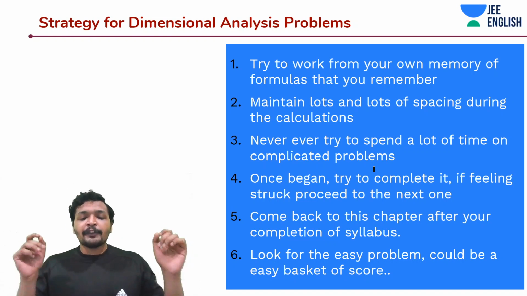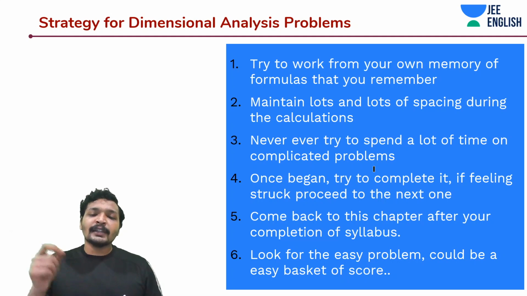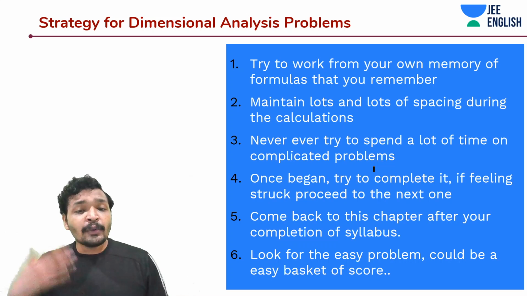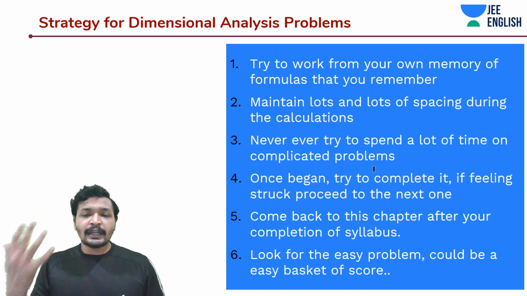So if you see the problem, if you don't have to put a pen on the paper, like mu is equal to a plus b by lambda square, just do it right away. It's hardly 20 seconds to solve the problem. You know the right answer, just move on. So try to work from your own memory. Try to get the formulas.